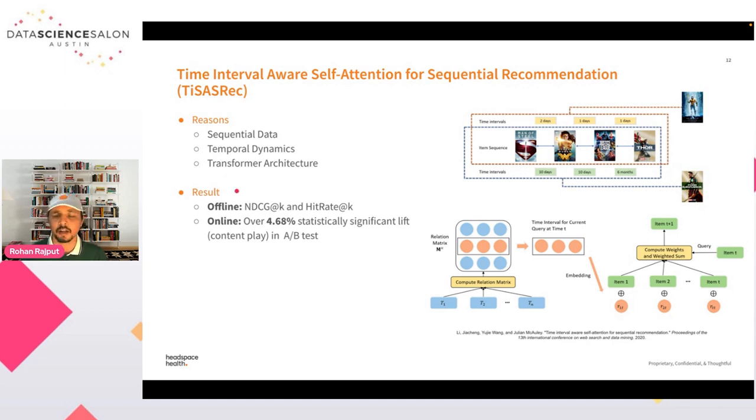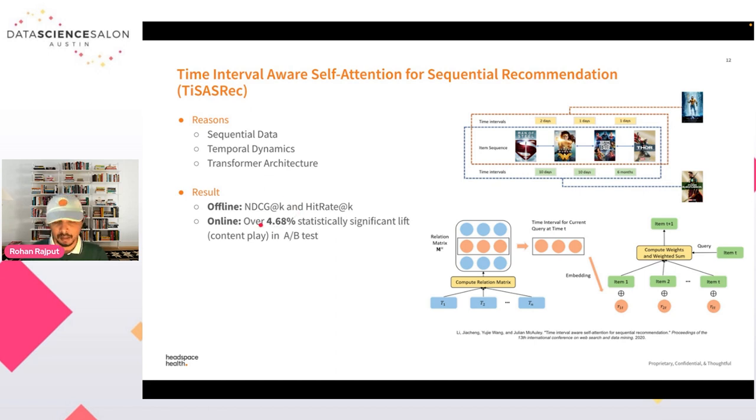And third is the transformer architecture, because transformer architectures are optimized for sequence data, and they can run large computations in parallel on GPU. So this architecture was our first choice.